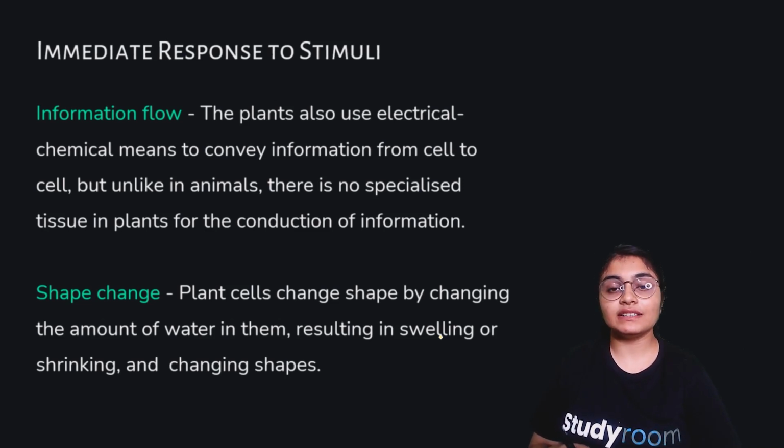The second factor that is important for the immediate response to stimuli is shape change. Plant cells change shape by changing the amount of water in them, resulting in swelling or shrinking. They take in water, or they shrink by giving off water from the cells of the plant, and hence they change shape and thus respond to certain stimuli.